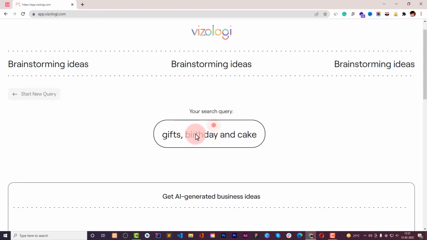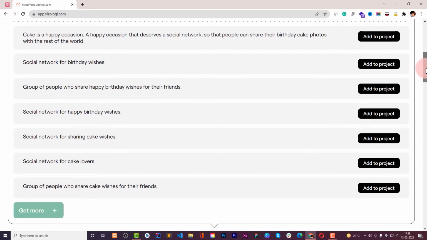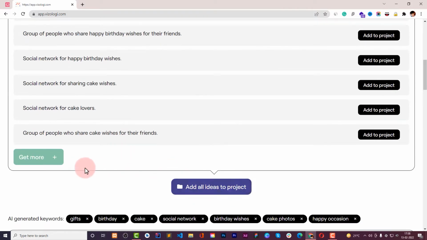And it is generating the business ideas on which you can do the work. Okay, so here we have got some ideas like social network for birthday wishes, social network for happy birthday wishes, social network for cake lovers, social network for sharing cake websites wishes. Okay, so all of these are ideas on which you can work.